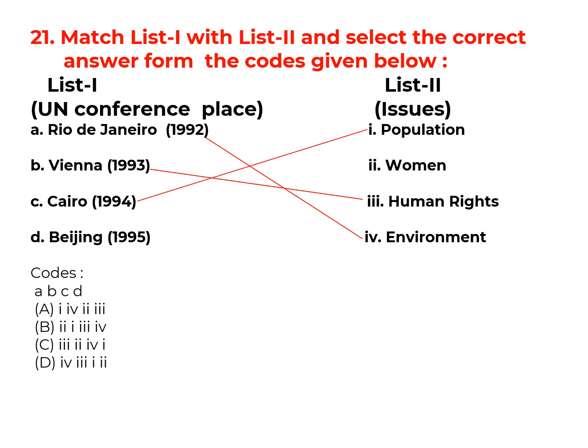Cairo. This is related to population. Beijing. This is related to women. So the correct option for this question is option D, 4312.